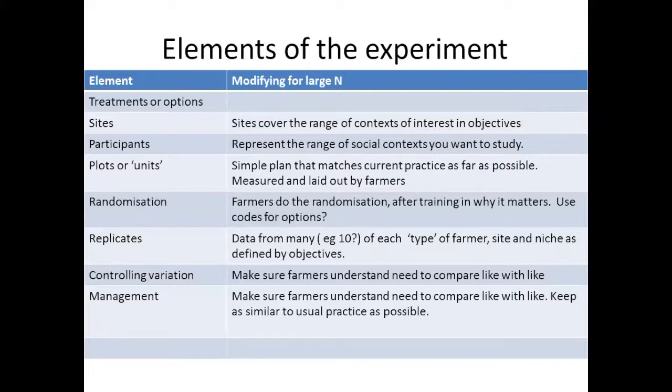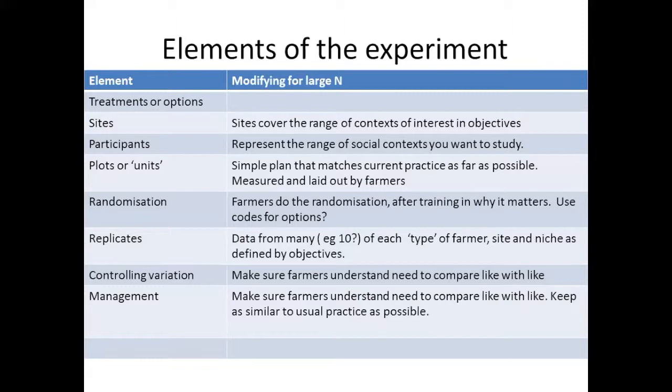And that means the design, the plot size and shape, etc., needs to be simple, and it needs to be as close to what farmers are doing anyway. And again, for randomization, farmers being trained why it matters and how to do it, but then leaving them to do the randomization when they plant, I think is necessary.